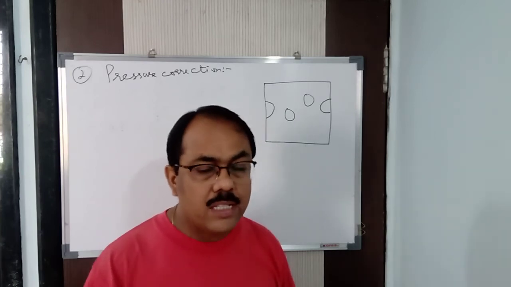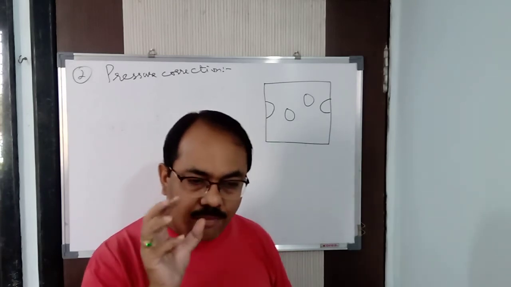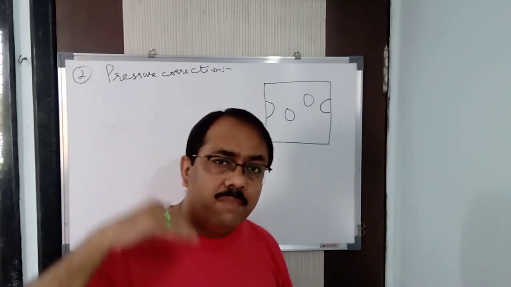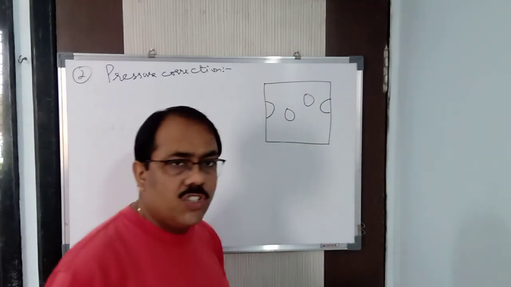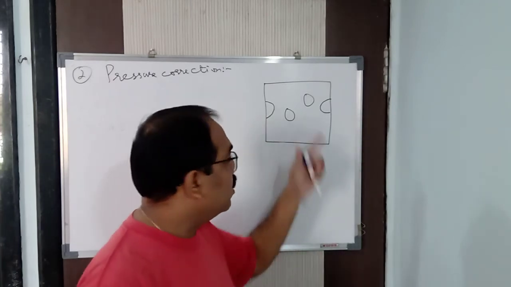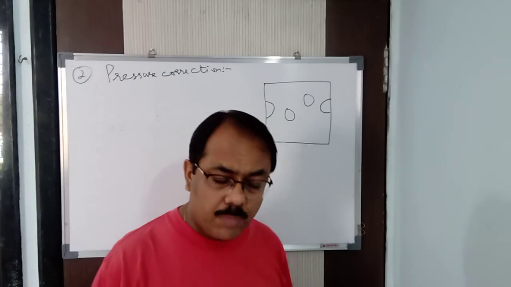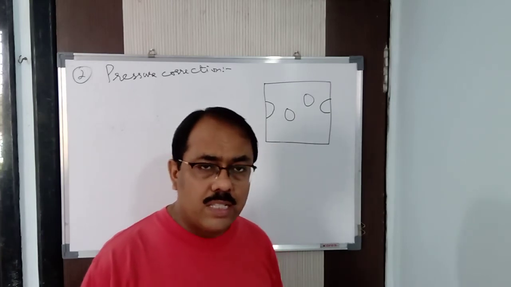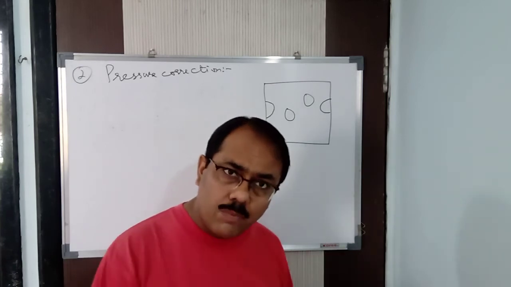So, according to the ideal gas equation, what is the pressure? PV is equal to nRT, so pressure is P. But Van der Waals says that the pressure is much more, because when you calculate this pressure, why not take the molecules present in the middle of the container, instead of only the molecules present on the walls? If you take the molecules present inside the container, then the pressure will definitely be more. The corrected pressure is more. The actual pressure is more.